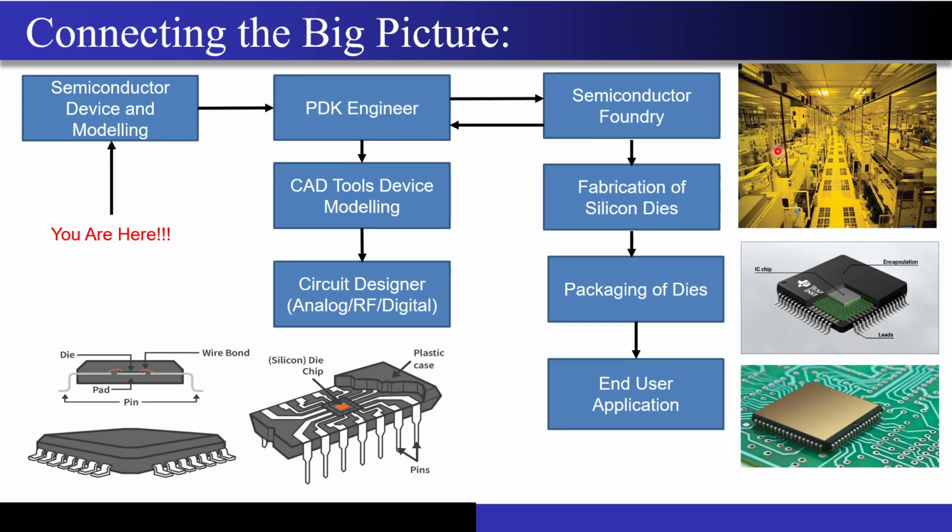That's why you can see that UMC 180 nanometer is different, TSMC 28 nanometer, UMC 28 nanometer, GlobalFoundries 28 nanometer, they have their own PDKs, right?